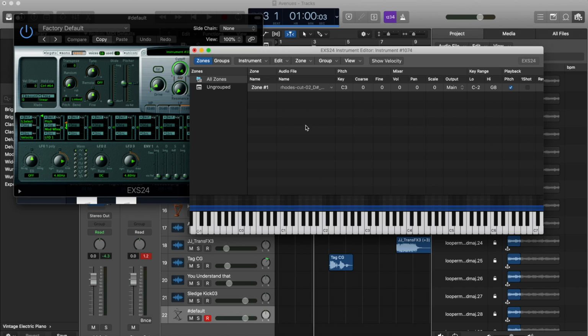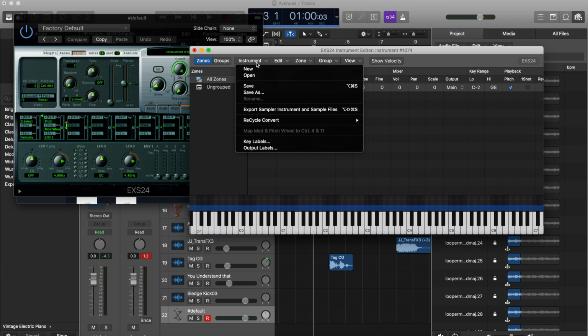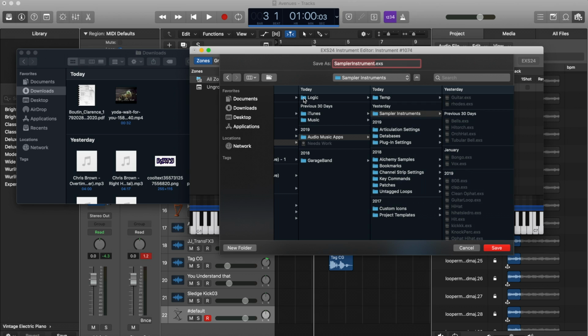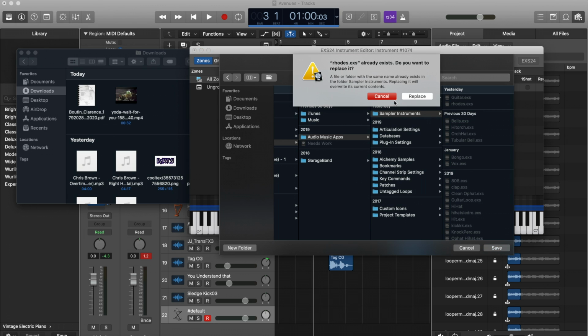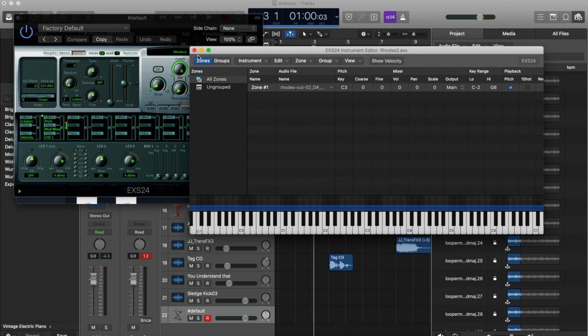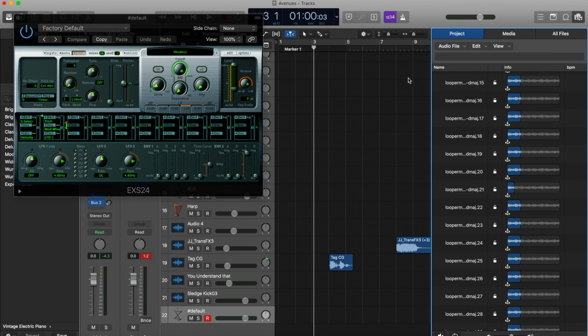You guys have it. So we loaded the Rhodes on. So let's say we're good. That's the sound that we want. Go ahead, save it. Title it Rhodes. Oh wait, I already have one in there. Let's go Rhodes 2. Bam. Now we can close it. Oh, let's close this.